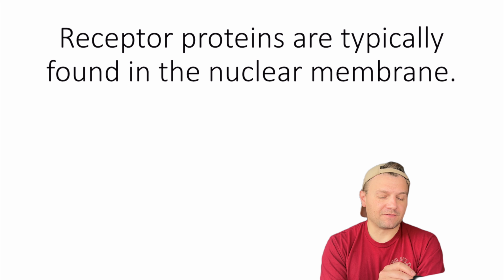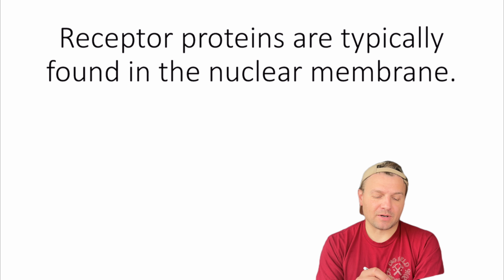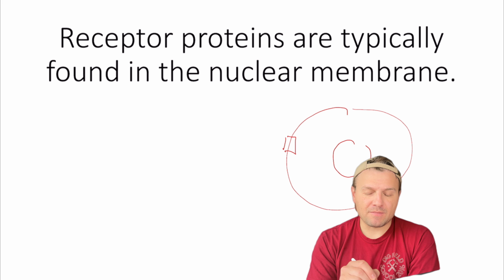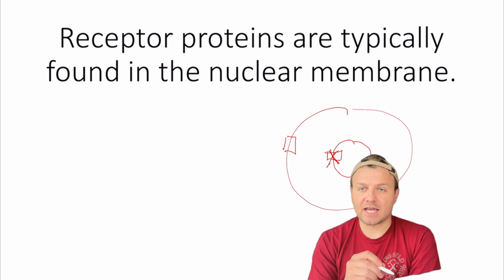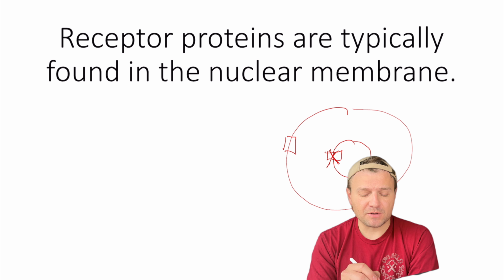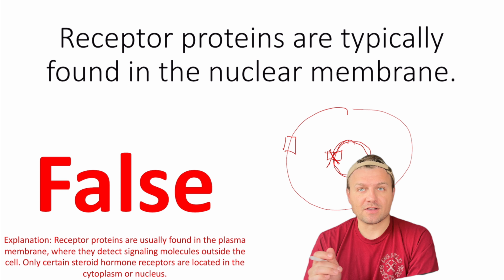Receptor proteins are typically found in the nuclear membrane. Remember that we have these eukaryotic cells with the receptor proteins in the membrane. You also have a membrane around the nucleus. However, we don't typically find receptor proteins in that membrane. Yes, we can have receptors within the cell, but they're typically not part of this nuclear membrane. So this one is false.